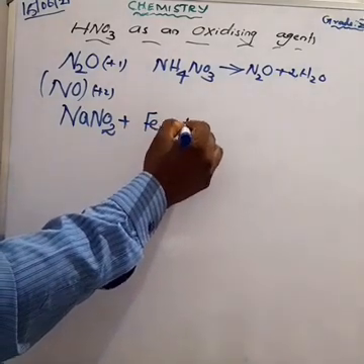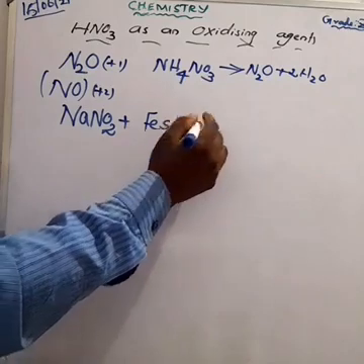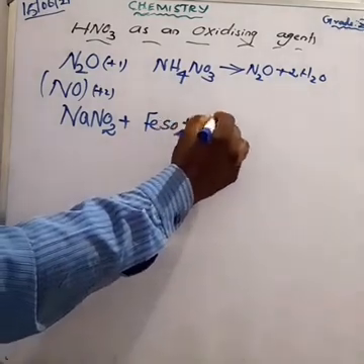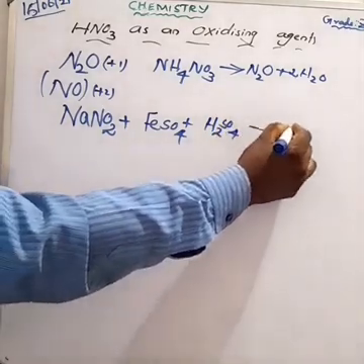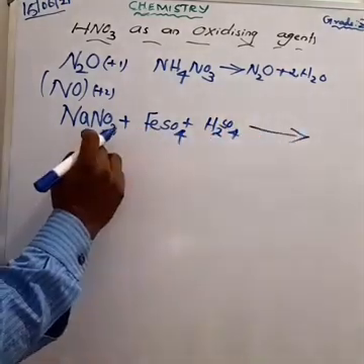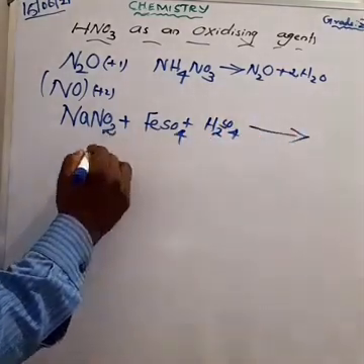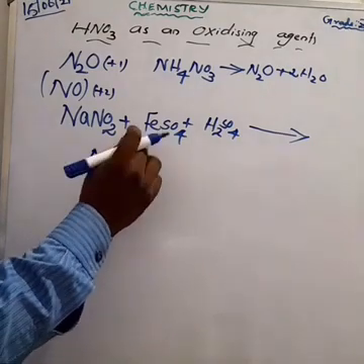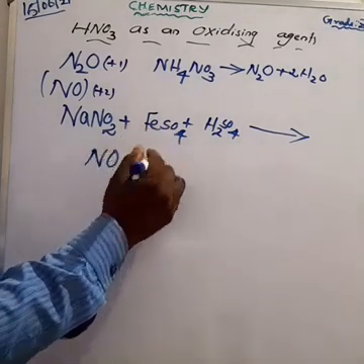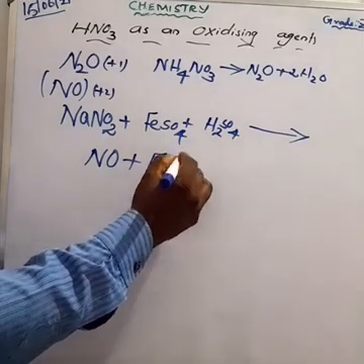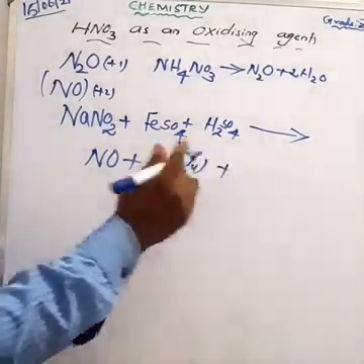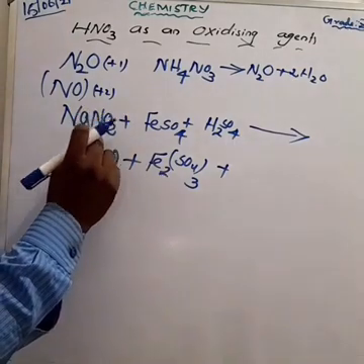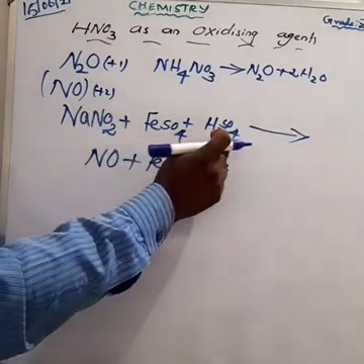FeSO4, ferrous sulfate, and also adding sulfuric acid, H2SO4. So what product is obtained here? NO. That is our expected product: NO plus ferric sulfate, Fe2(SO4)3, and also sodium combines with the sulfuric acid.